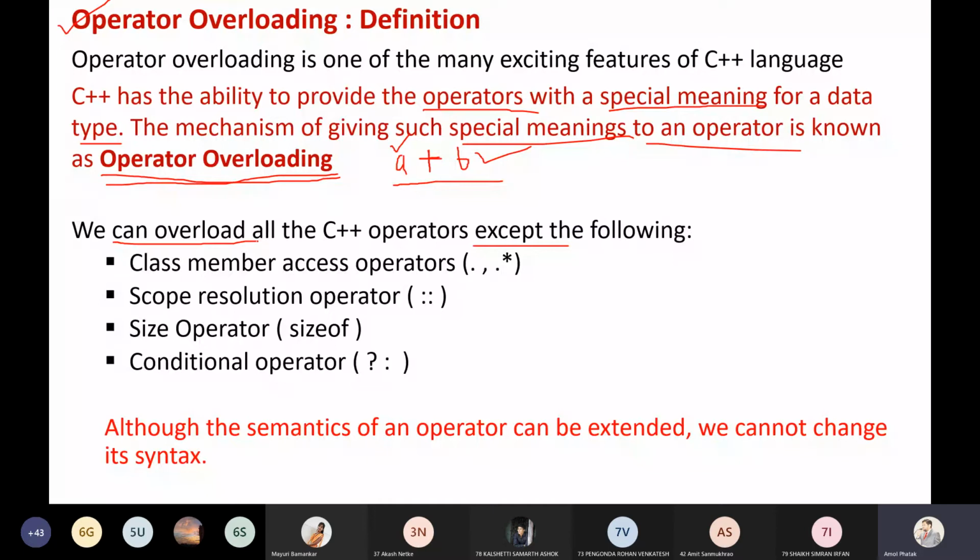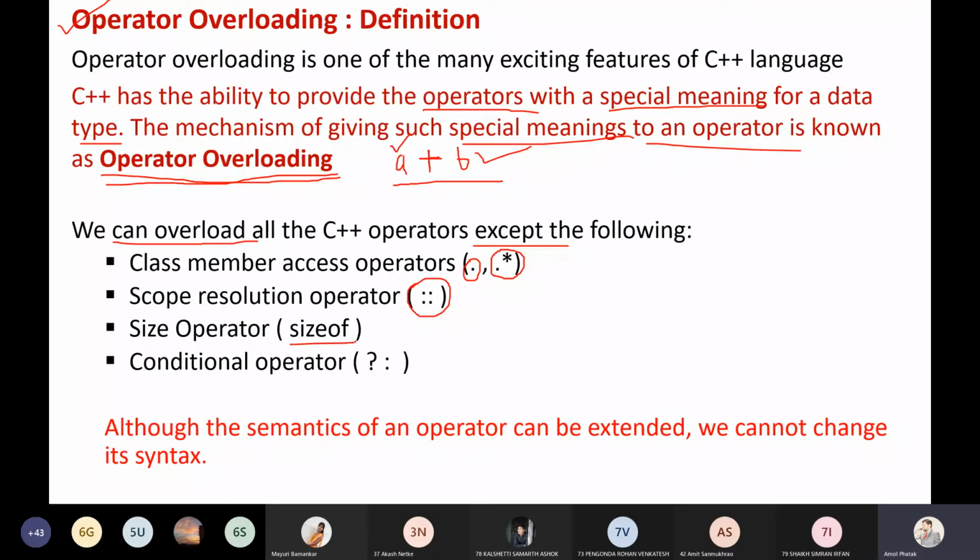Dot star also cannot be overloaded. I cannot overload the scope resolution operator, the sizeof operator, or the conditional operator, the question mark and colon operator that we use. So this cannot be overloaded. Remember these operators: dot, dot star, and the scope resolution operator.